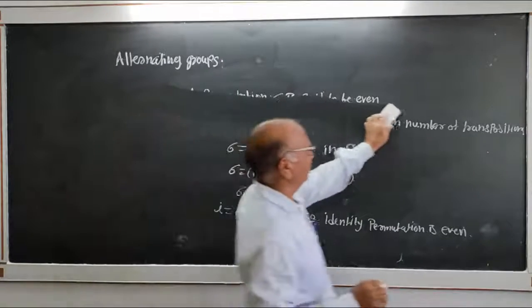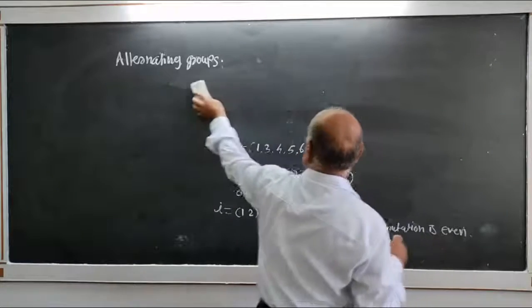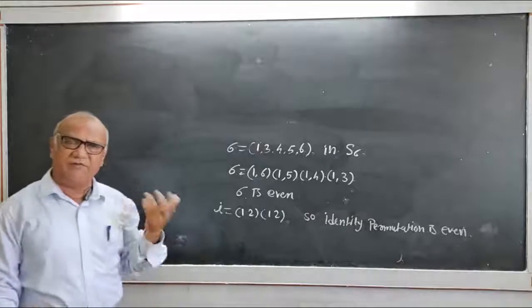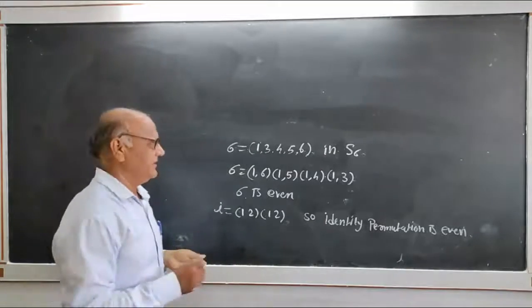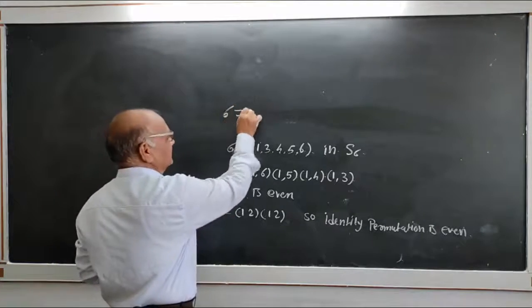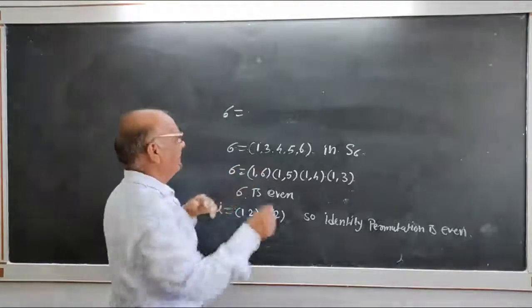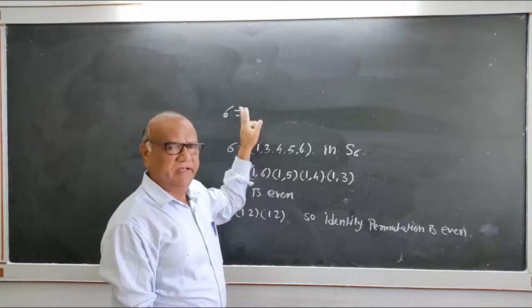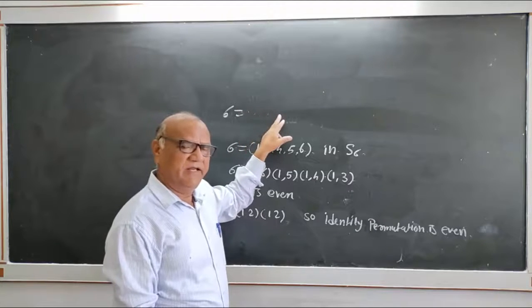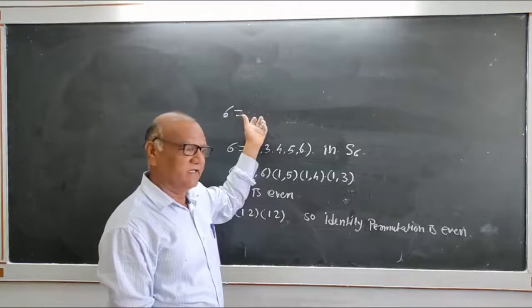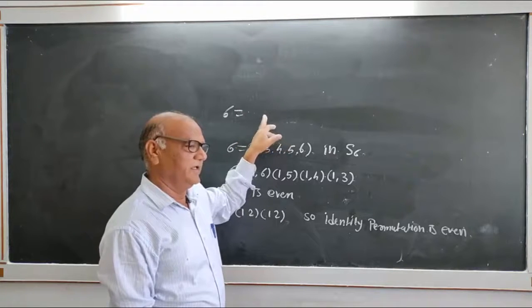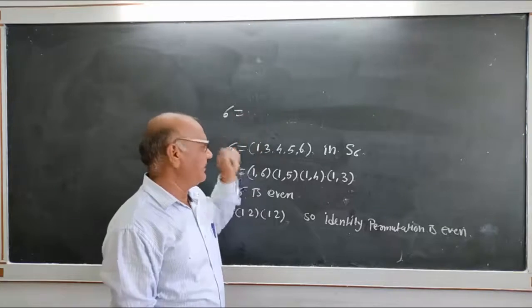Now, if sigma is a cycle of even length, then it is an odd permutation. If sigma is a single cycle of odd length, then it is an even permutation.